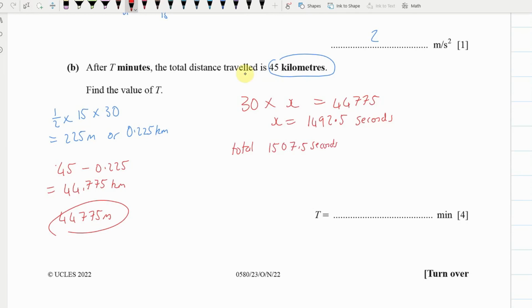Now to find minutes, we're going to divide by 60, and that gives us 25.125 minutes. And that indeed is our answer. Perfect. Let's move on.